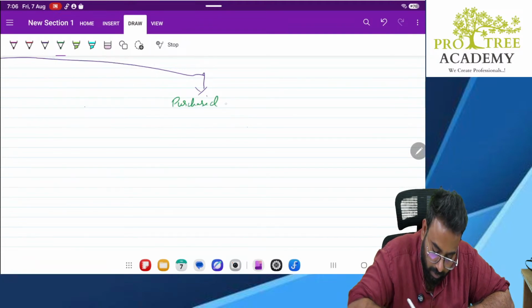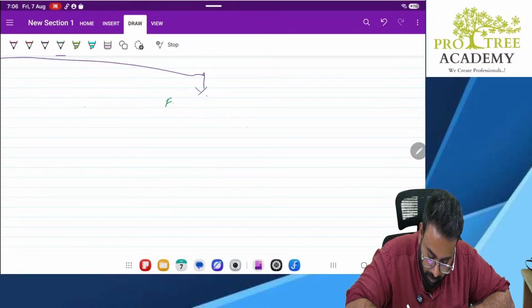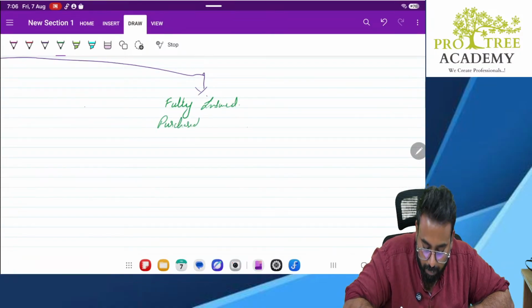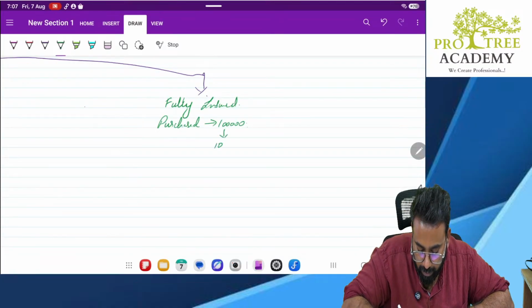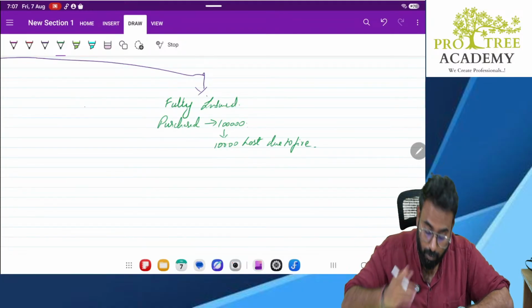Purchased 1 lakh, out of which 10,000 lost due to fire.